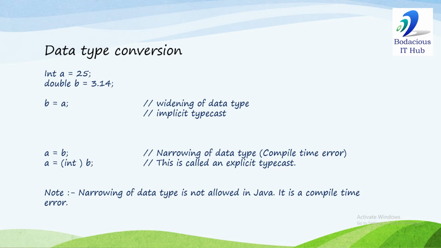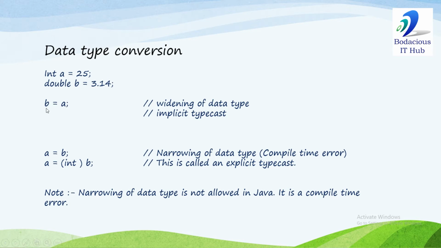Next topic is data type conversion. Suppose we have declared two variables: int a is 25, double b is 3.14. Now you can assign a to b or b to a. Now there is a basic concept.